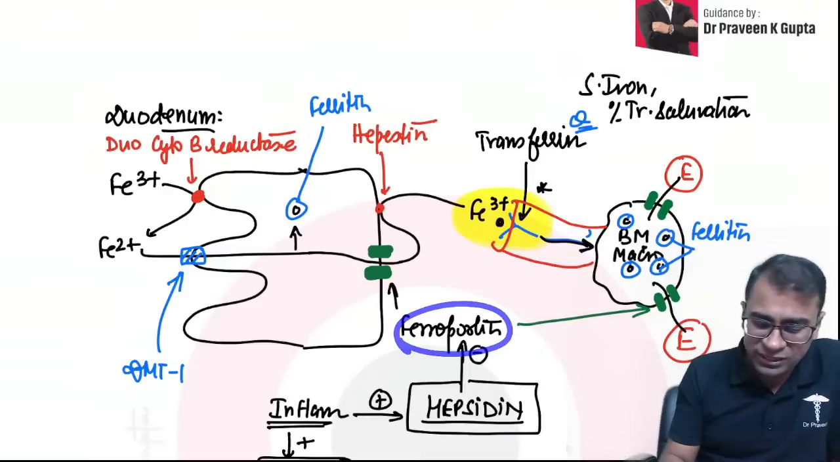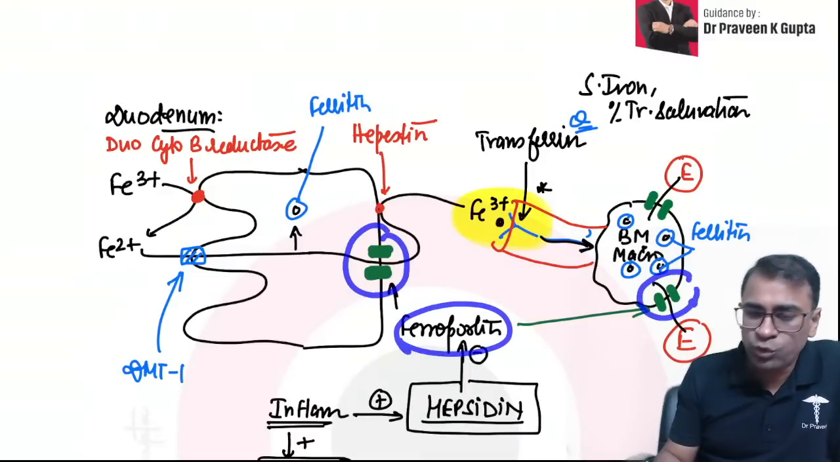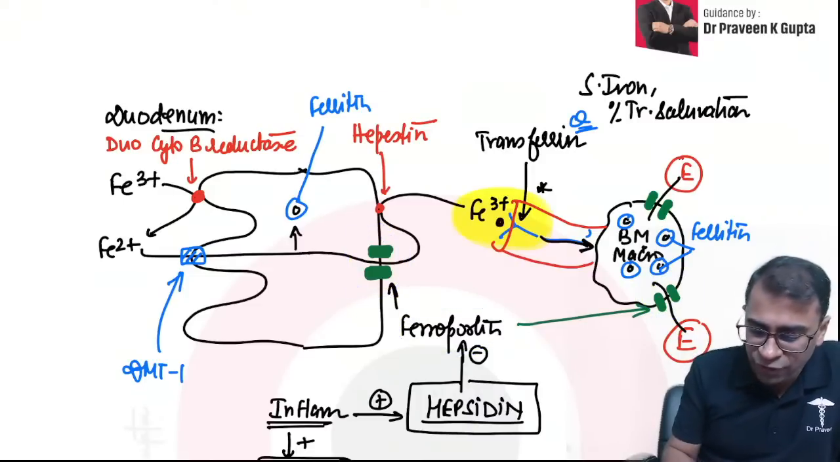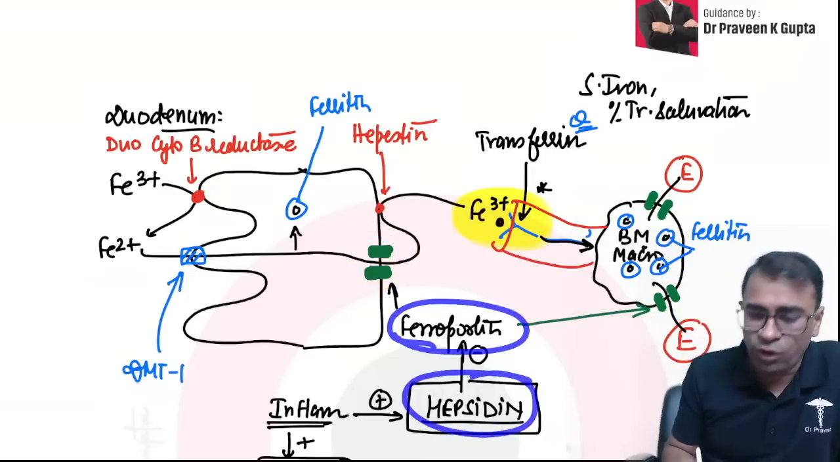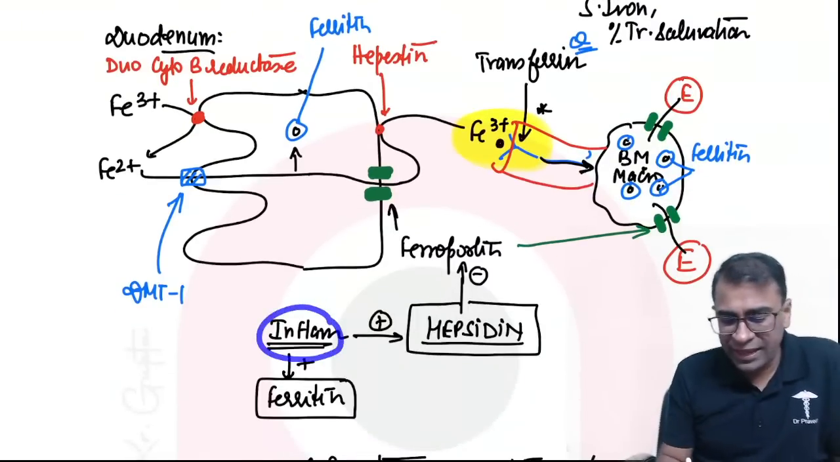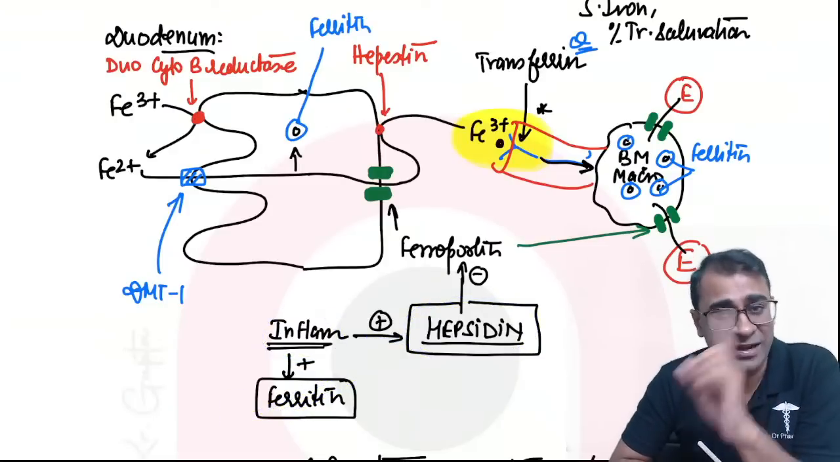Number one, it has a role in iron absorption from the basal surface and also allows iron to come out onto the erythroblast. Ferroportin is under negative control of hepcidin. Okay, and do remember, inflammation can increase hepcidin, but inflammation can also increase ferritin.